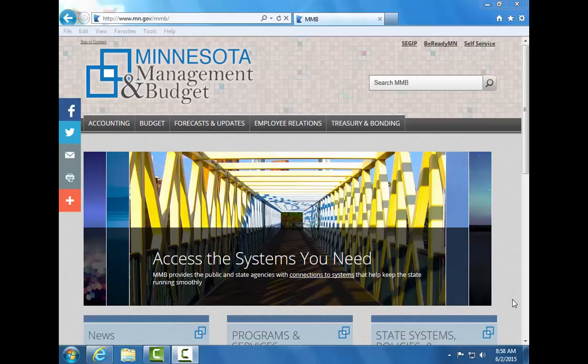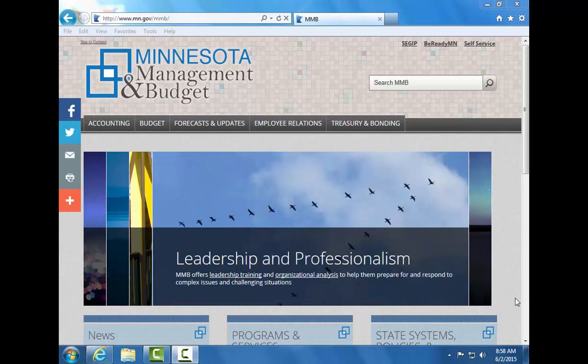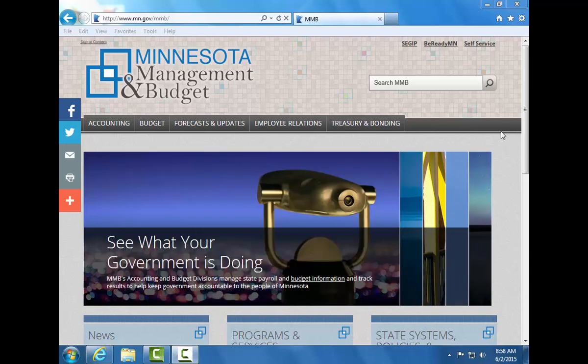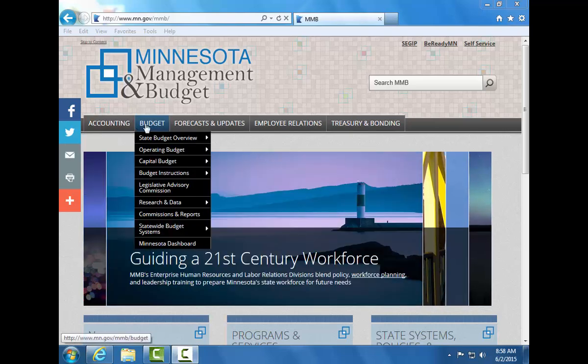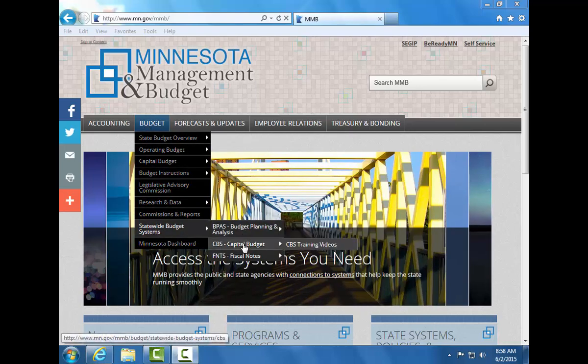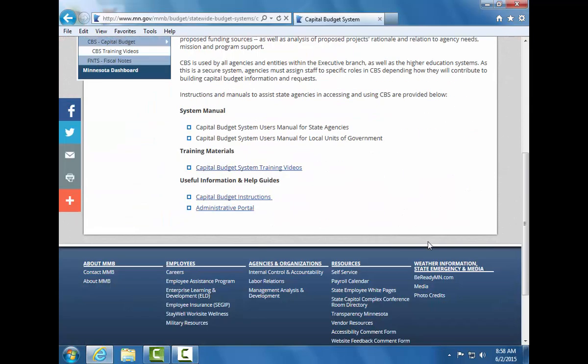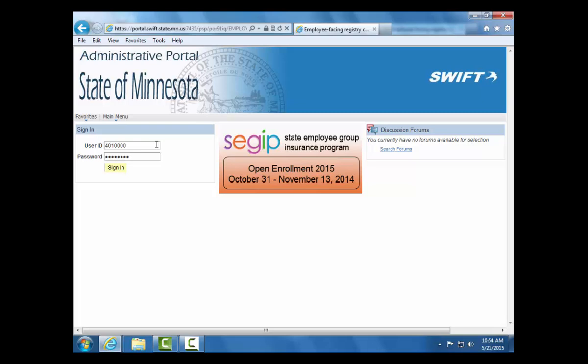The capital budget system is accessed through the administrative portal. If users do not have a direct link to the administrative portal, you may navigate by going to www.mn.gov/mmb, clicking on Budget, going down to Statewide Budget Systems, and clicking on Capital Budget. At the very bottom of this page, there is a link to the administrative portal. Use your 8-digit state employee ID and the password that you use for SWIFT or Semaphore in order to sign in to the administrative portal.